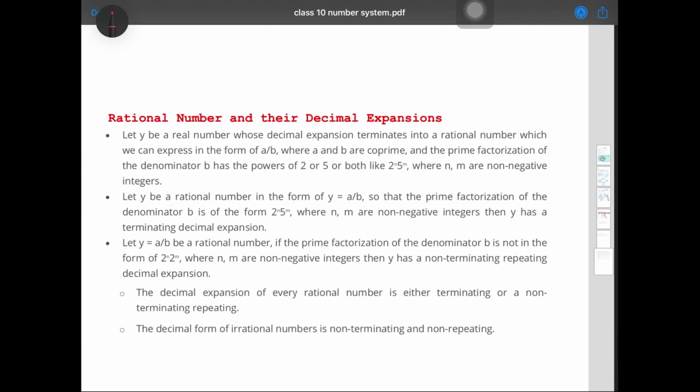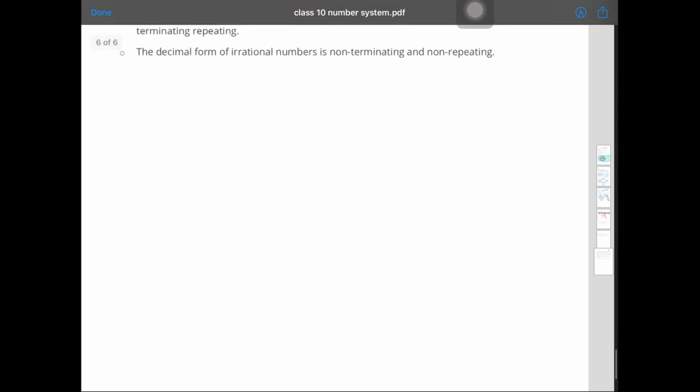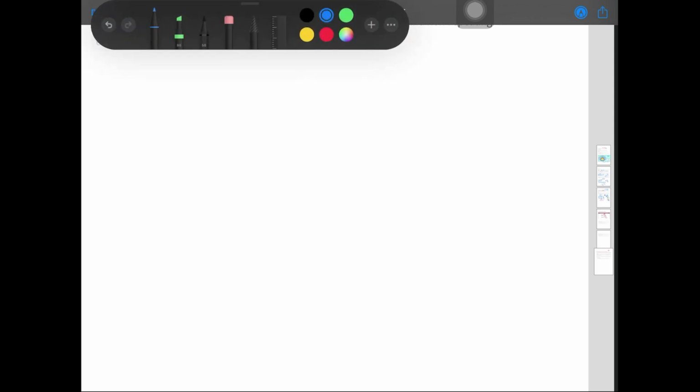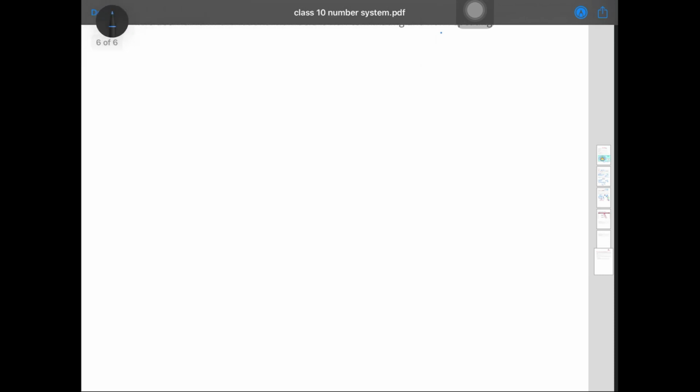Now the next thing is rational numbers and their decimal expansion. Rational numbers, I've told already, all the numbers which can be written in the form of p by q are the rational numbers, that you know already. Now just by looking at the fraction, you can tell whether this fraction will be terminating or non-terminating. For that you have a few things that you have to see.